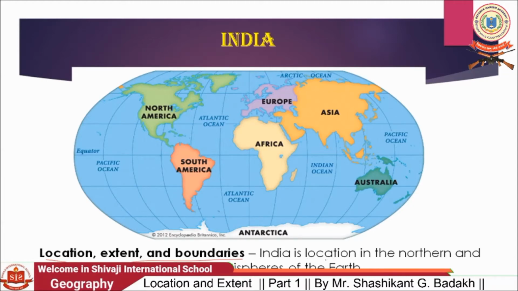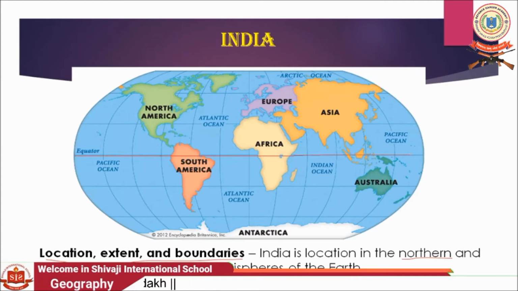India is located in the northern and the eastern hemisphere of the world. So India is located in the northern hemisphere. See students, here is the 0 degree latitude.